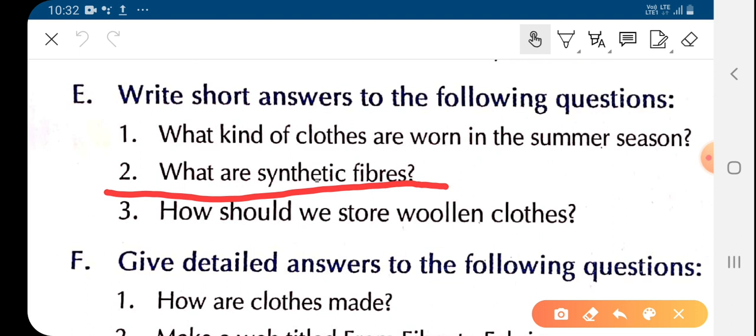So children, synthetic fibers are the fibers which are not obtained naturally. They are prepared in labs or factories in an artificial way using crude oil by man, and are called synthetic fiber or man-made fiber. For example, polyester, nylon, rayon, acrylic. So these are the synthetic fibers. Now, third answer, children.